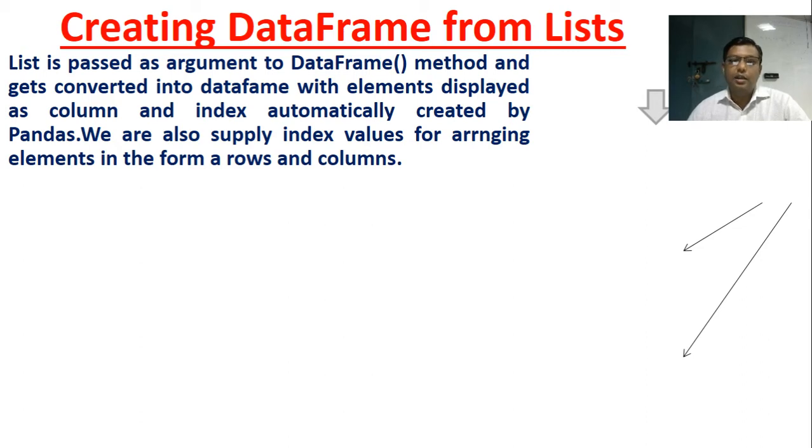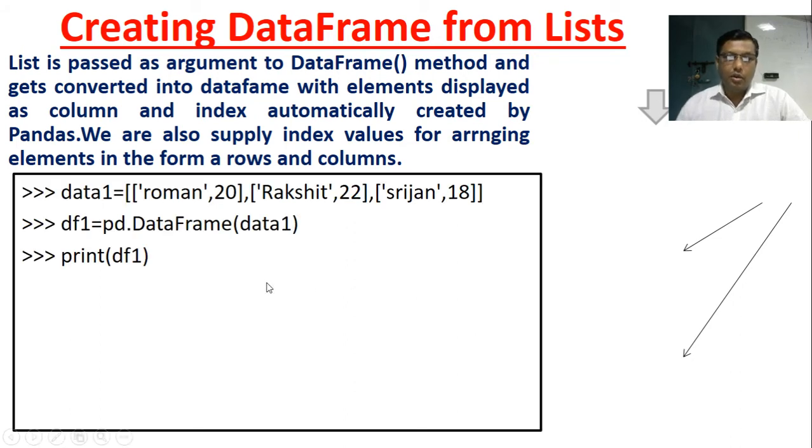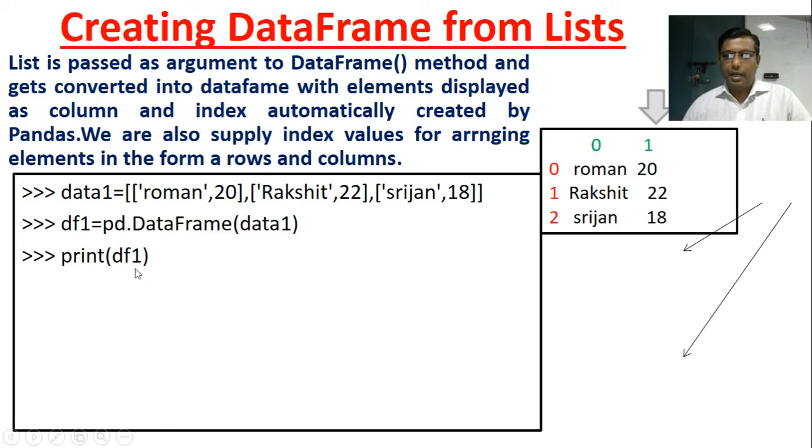Look here, I have taken data1, and inside this one list Roman, 20, another list Rakshit, 22, and a third list Srajan, 18. So I am passing data1, the list of lists. I write pd.DataFrame(data1), and when we print df1 it will print like this.